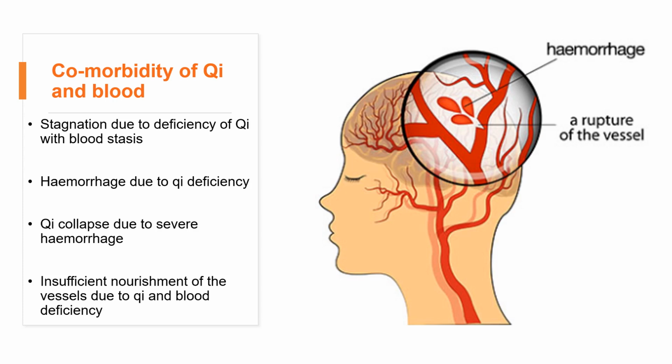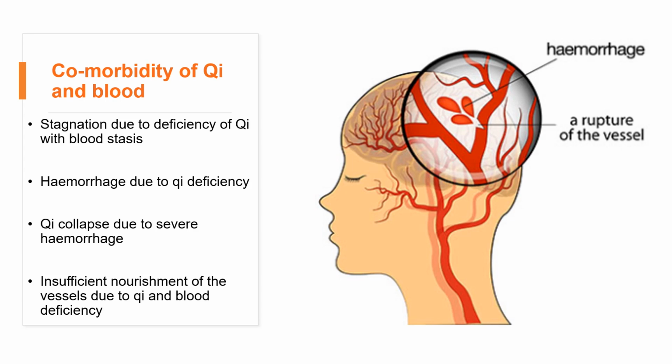So as you can see here, the discussion in the previous slides, that's where we discussed the blood deficiency and blood abnormal movement is not separate. They are related to each other because qi and blood are related to each other.